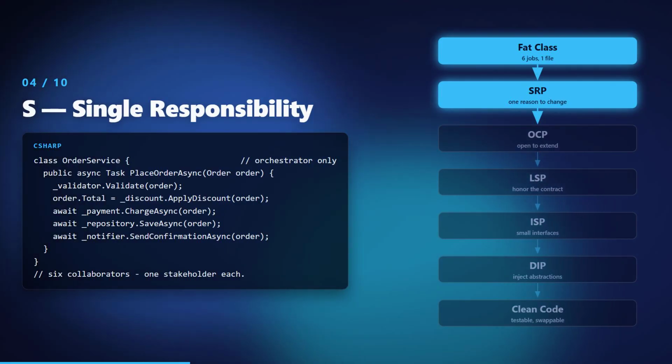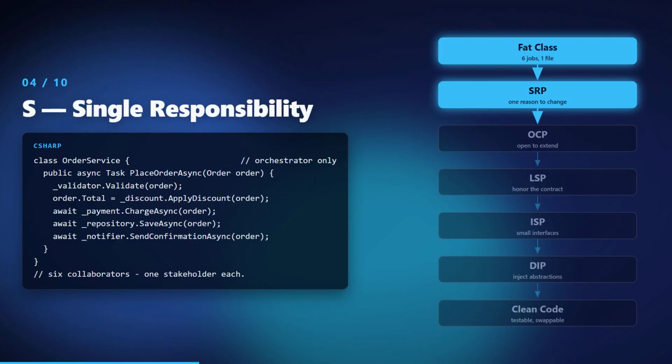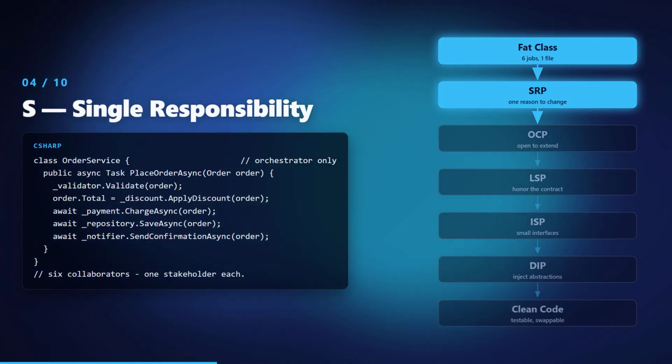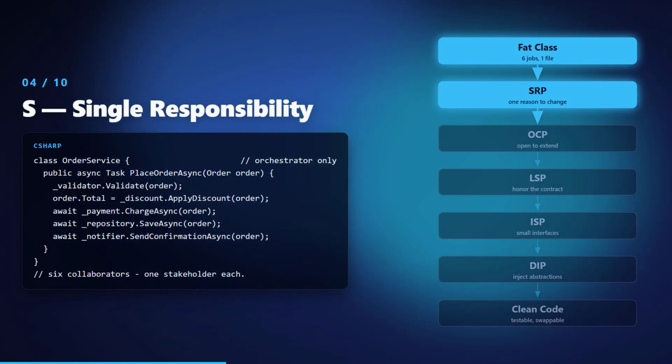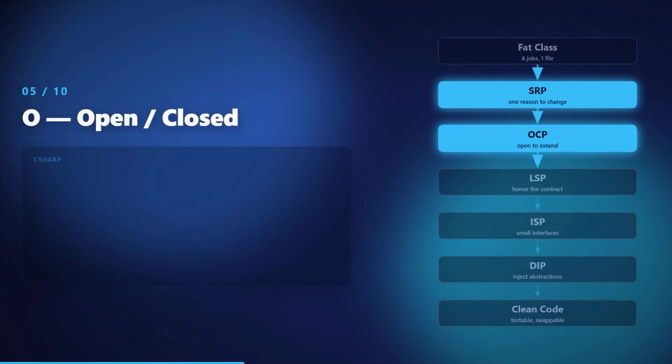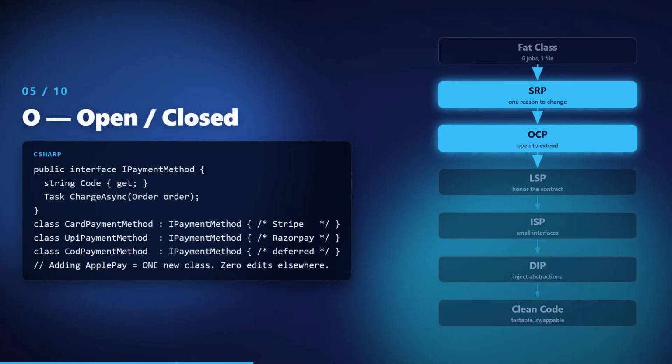The real test is stakeholders, not features. Finance owns payments, marketing owns email copy, the database team owns the schema. 3 stakeholders, 3 classes.